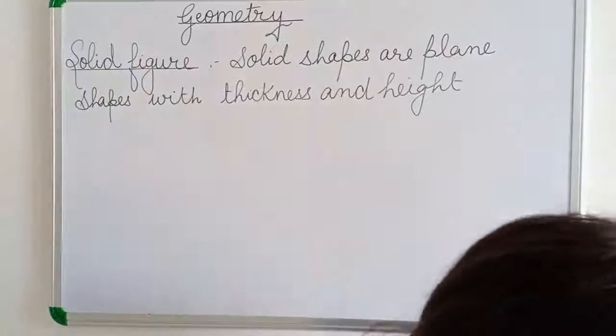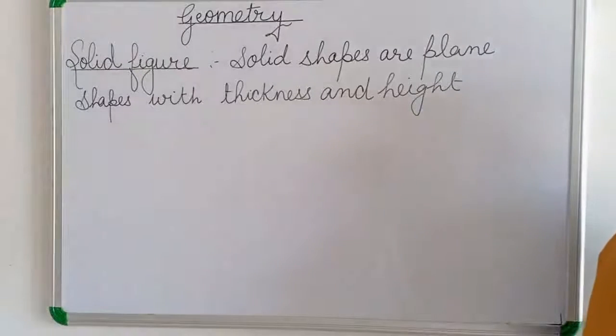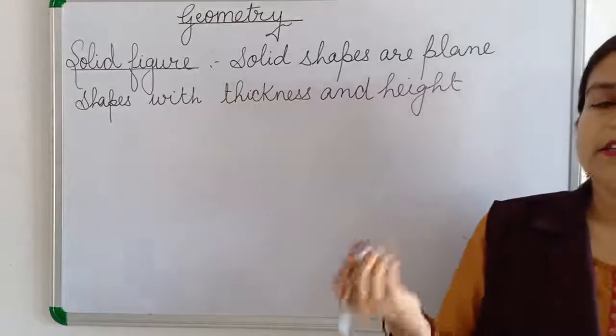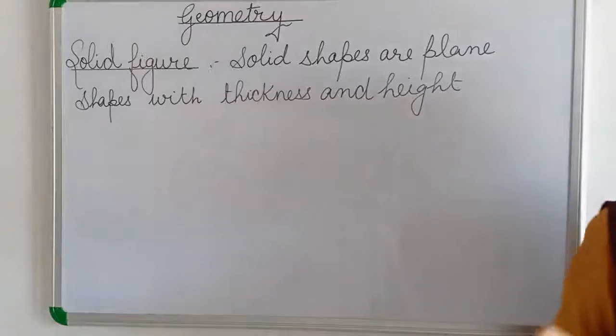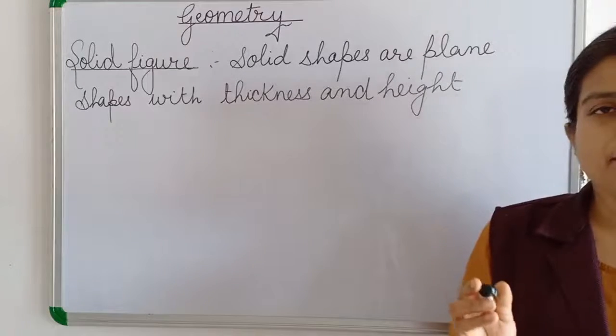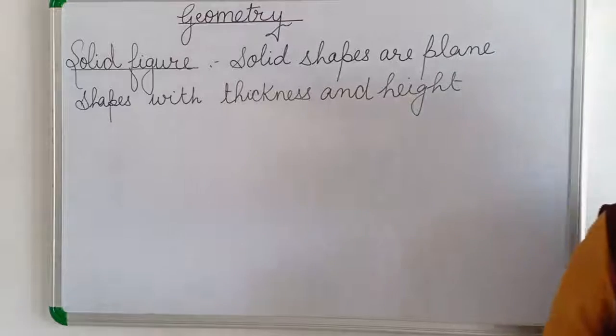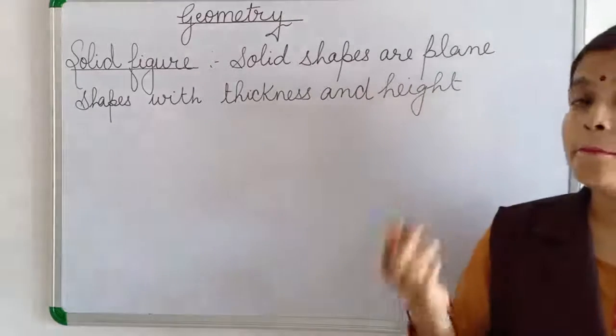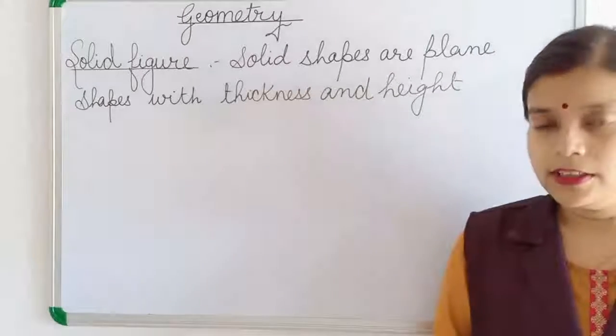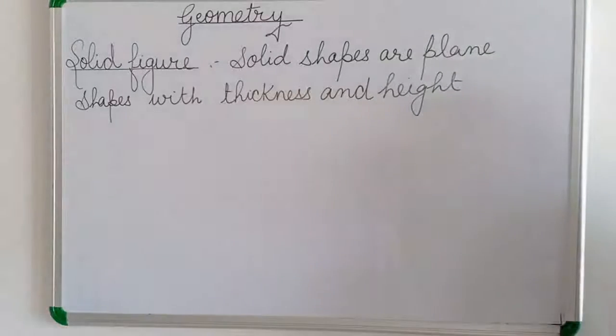So a solid shape may be formed from plane surfaces only, or from curved surfaces only, or from curved and plane surfaces together. So now we know that a solid shape has a surface.